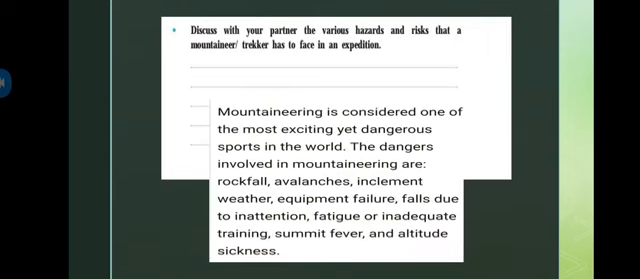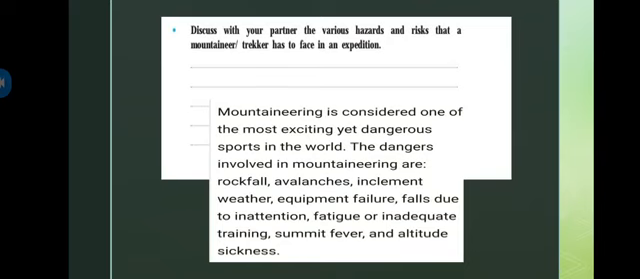Now, discuss with your partner the various hazards and risks that a mountaineer or trekker has to face in an expedition. So basically, what is the question? What can be the risks while doing the mountaineering or the trekking? What can be the hazards or the risks that can occur in front of us while mountaineering? That's what we will discuss here.